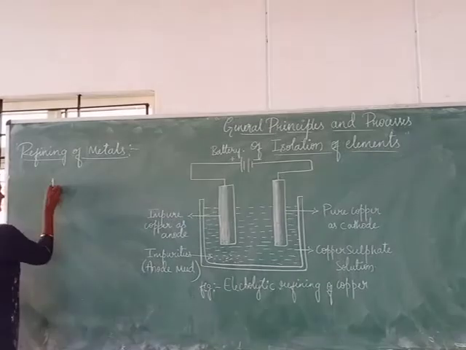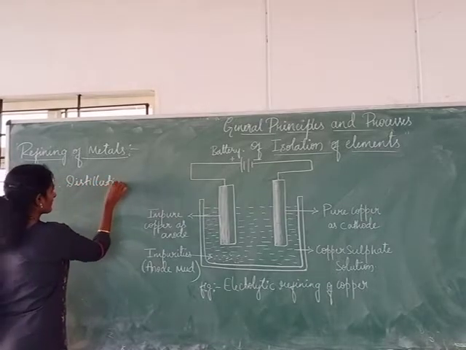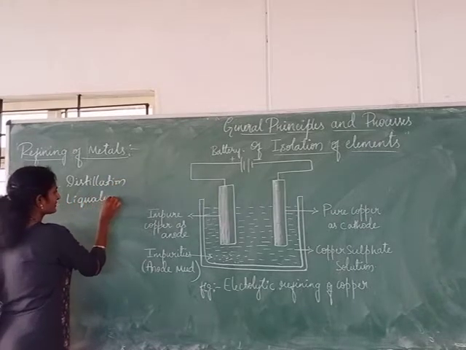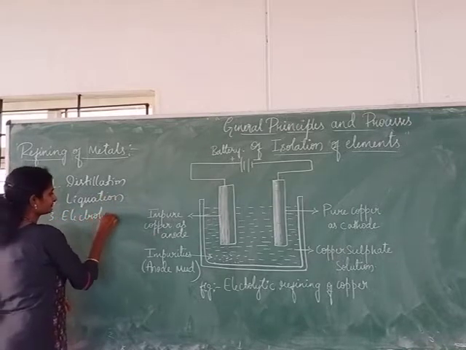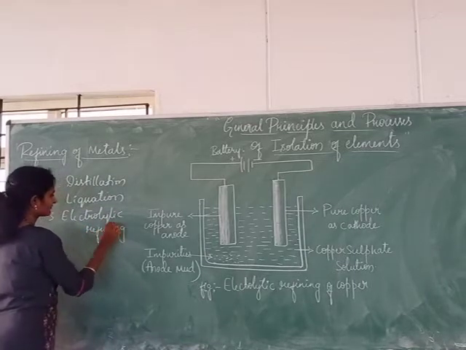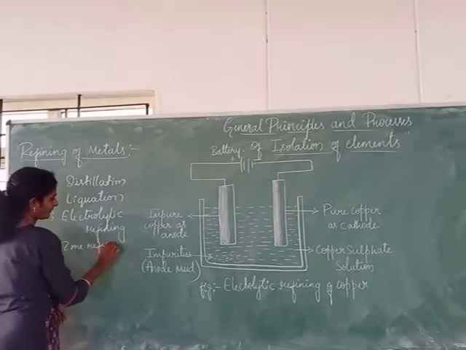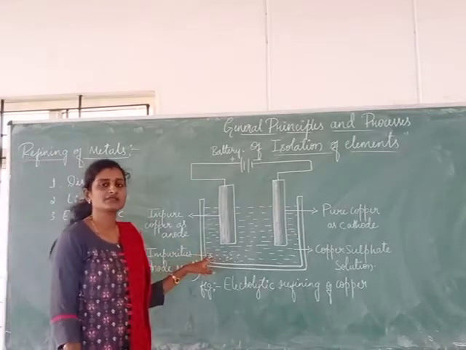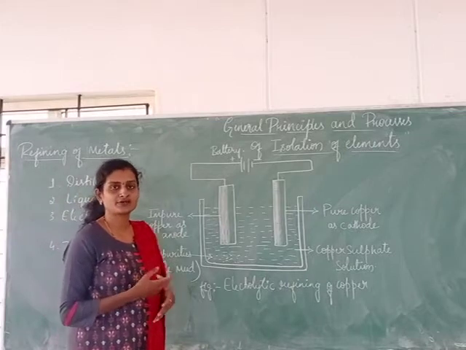A few of them are: first one is distillation, and liquefaction, electrolytic refining, and zone refining. So these are the four different kinds of refining techniques of metals based on the physical properties like melting point, boiling point, and electrolytic properties.